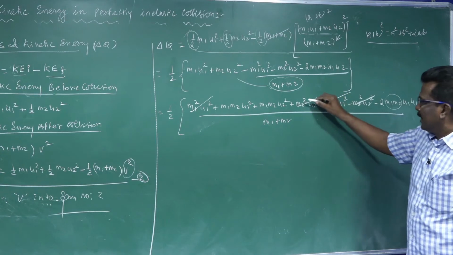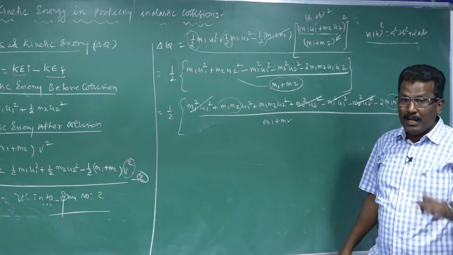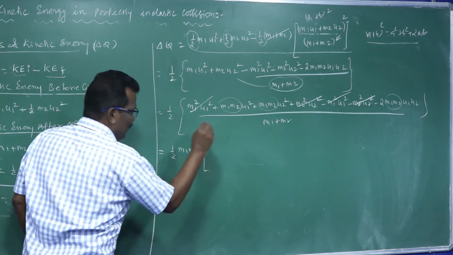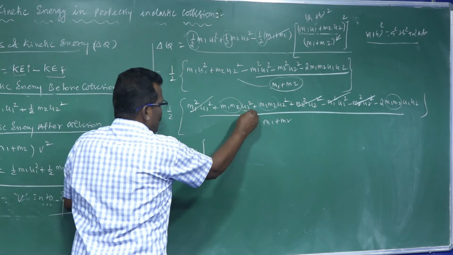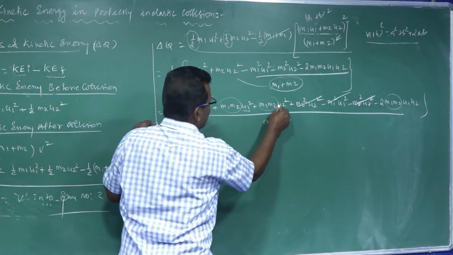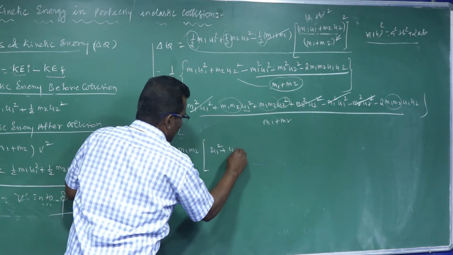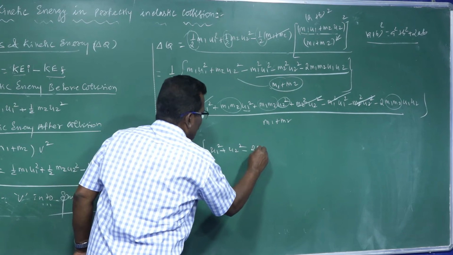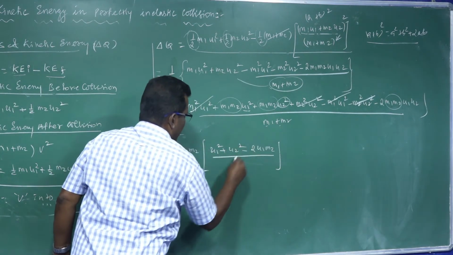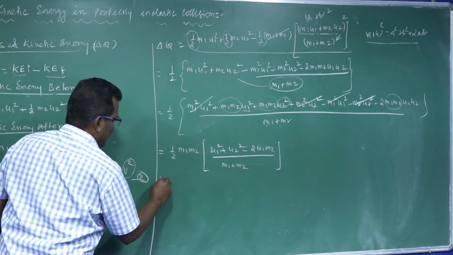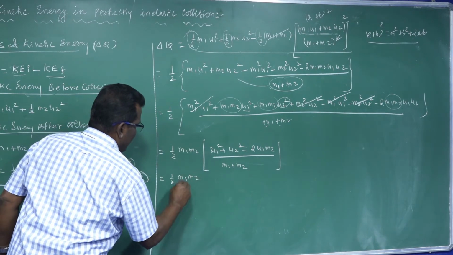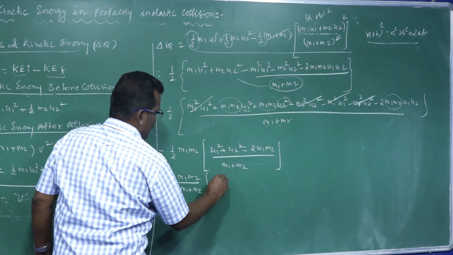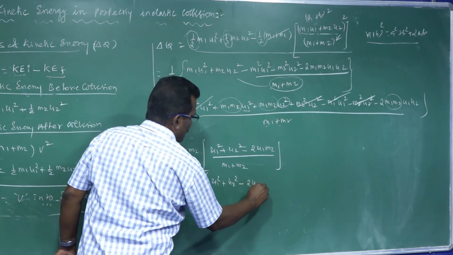In all terms m1 m2 is common. Take outside 1 by 2 m1 m2 divided by m1 plus m2, remaining u1 square plus u2 square minus 2 u1 u2.